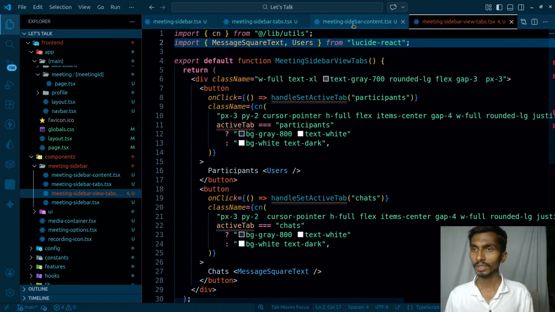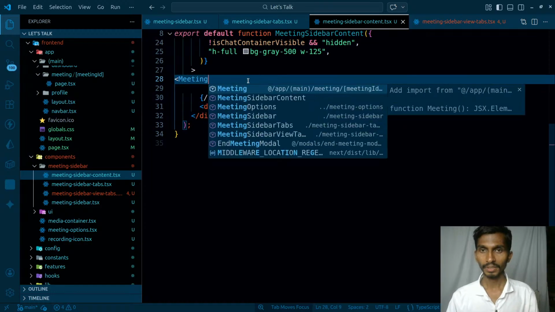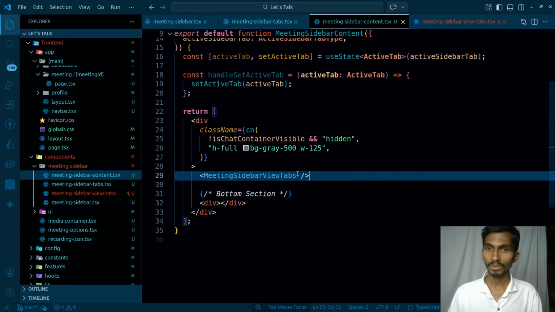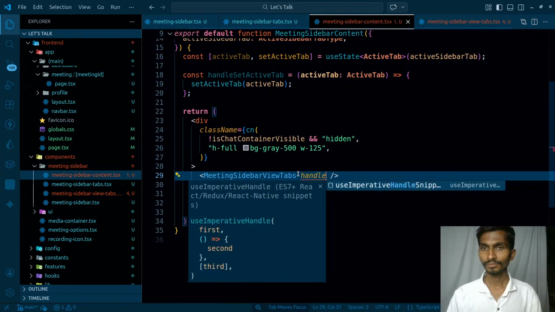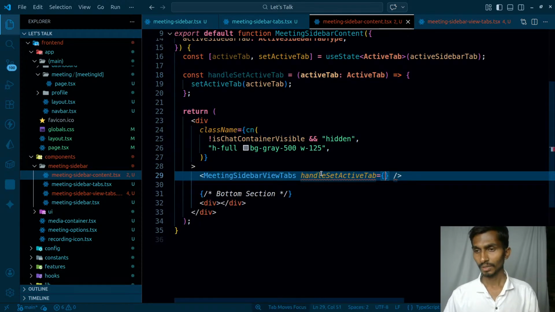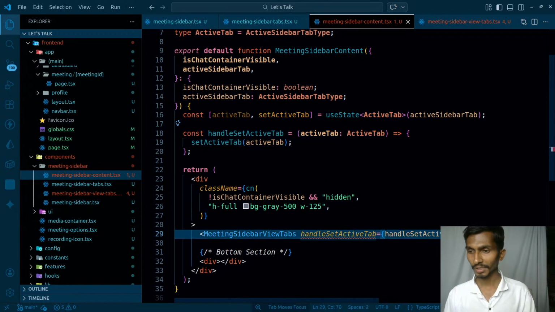So I can go to that meeting sidebar content. Inside the sidebar content I will have meeting sidebar view tabs. These are the tabs that I'm gonna be having over here, and inside this I'm gonna be passing handle set active tab. So this is what I'm passing here. And apart from this particular thing, I'm gonna be sending the value of active tab.